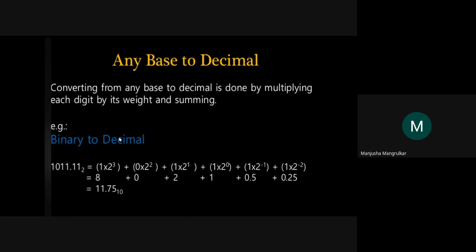Suppose it is a hexadecimal number into a decimal number, it will be the base of 16, right? If it is binary to decimal, it is a base of 2. If it is octal to decimal, it is a base of 8. If it is hexadecimal to decimal, it is a base of 16.